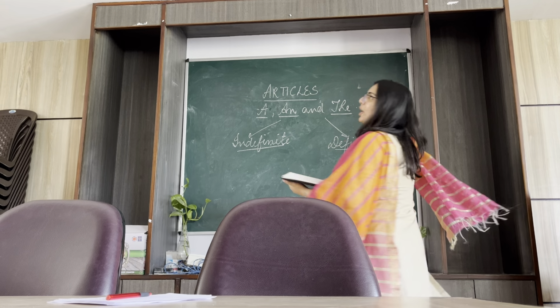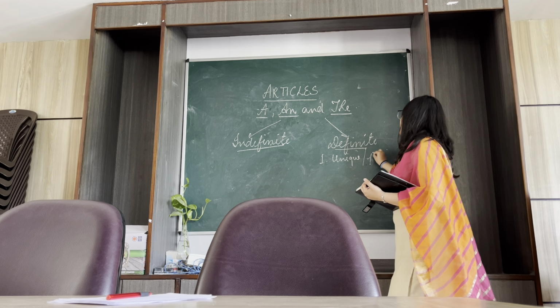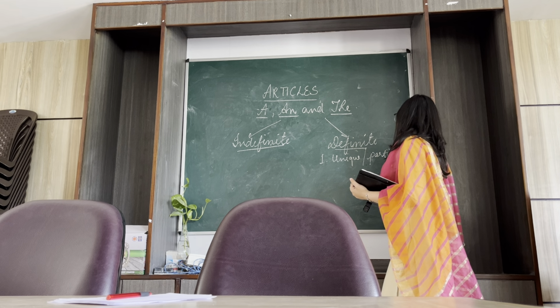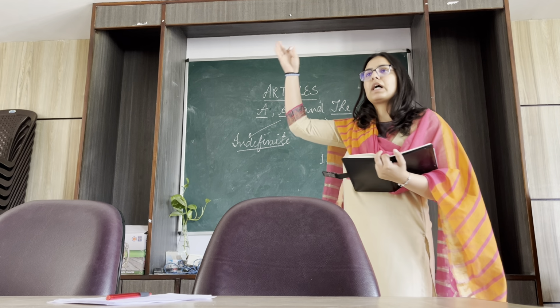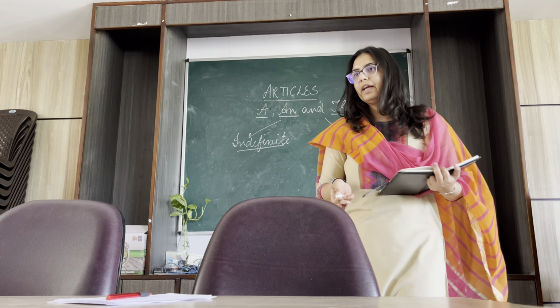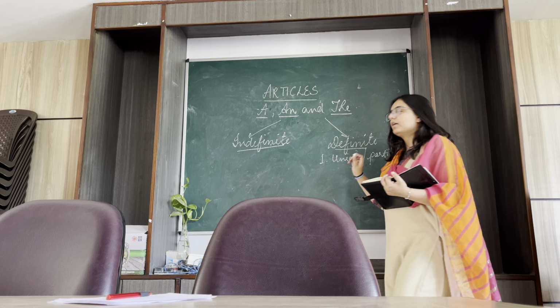Now, let's go on to the article directly. We have certain points under the. Where will we use the? First of all, something which is unique or something we're talking in particular about. So something unique, for example, the solar system, the sun, the stars, the sky. Yes. So those are unique and particular.